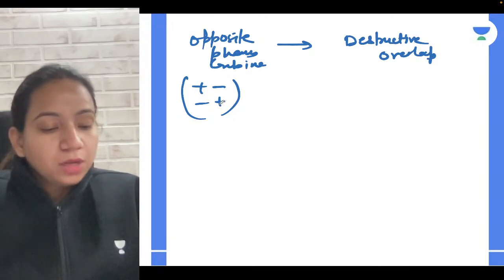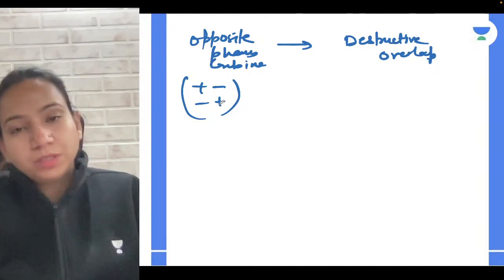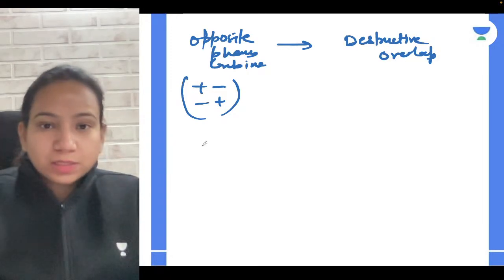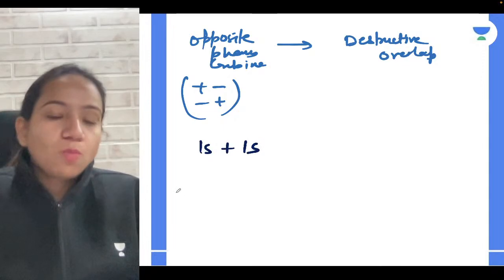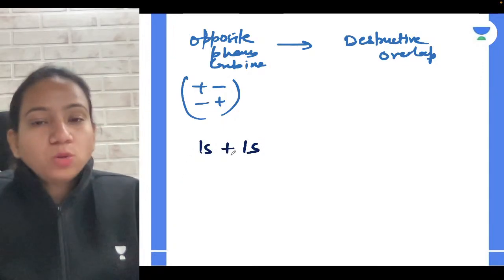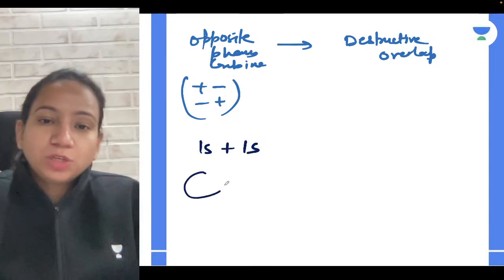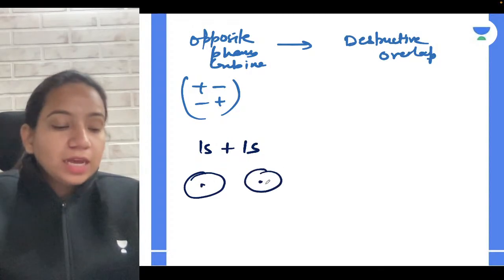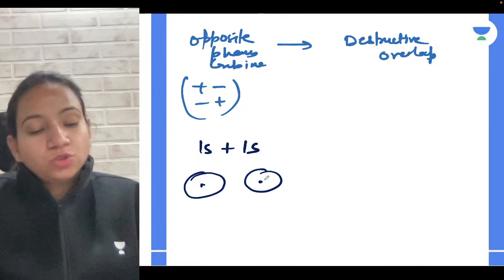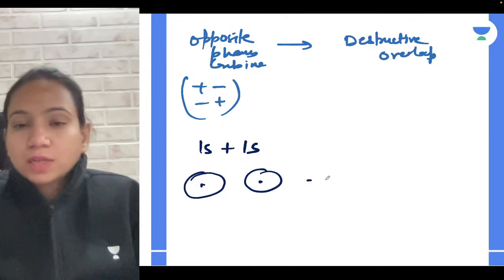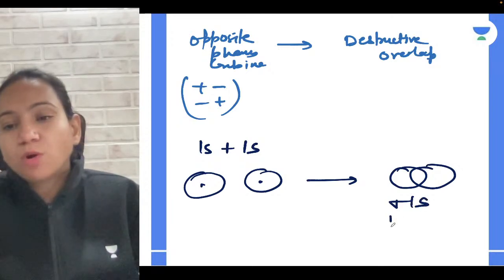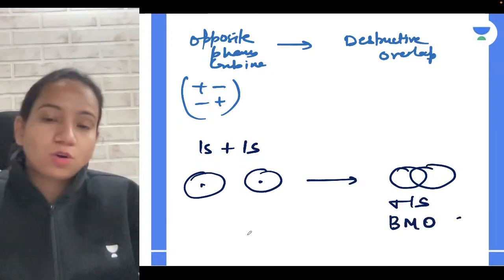It's very simple. Whenever you're showing any orbital, say 1s with 1s, what can we relate here, guys? Both 1s orbitals are spherical in shape, right? So when they combine in such a manner that they approach together with the same phase, they will form a sigma 1s bond, which is considered a bonding molecular orbital.